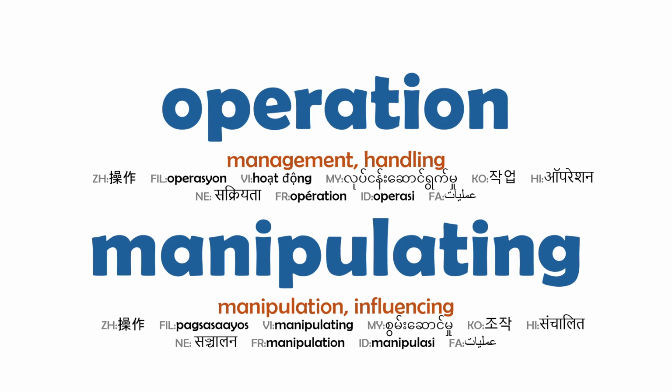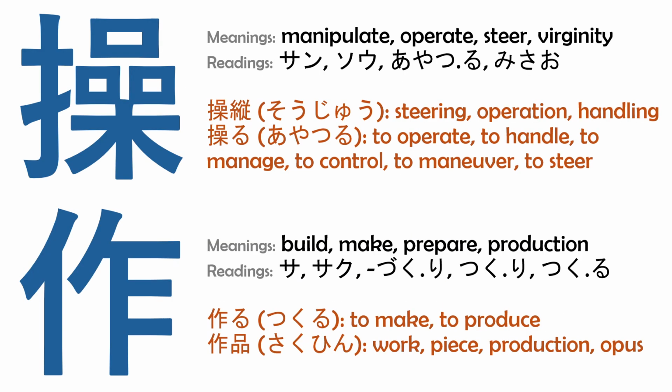The word sosa means operation or manipulation, often referring to handling machines or systems. The first kanji means to control or manipulate something as if operating it from the outside. You see this sense in soju, where the idea is steering or controlling a vehicle, and in ayatsuru, where it means to handle or manipulate a person or object.